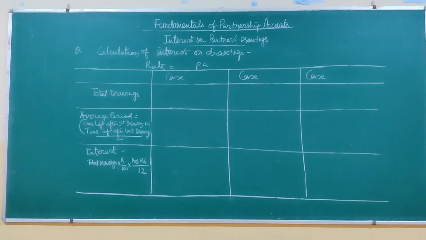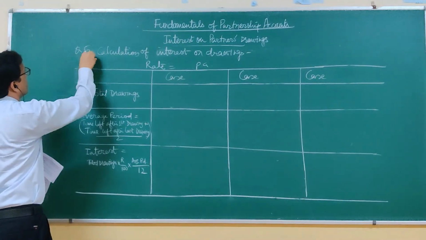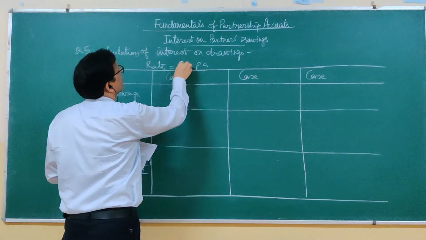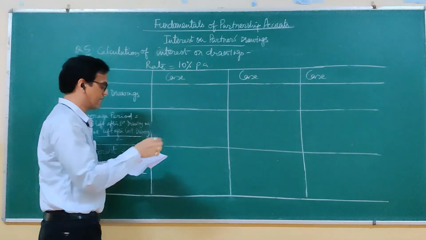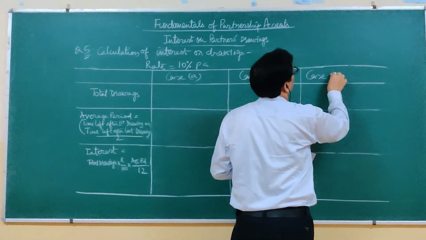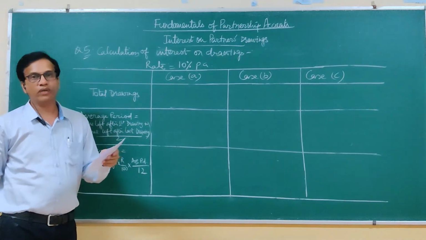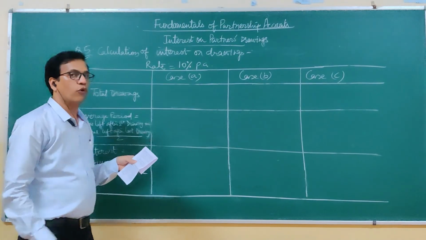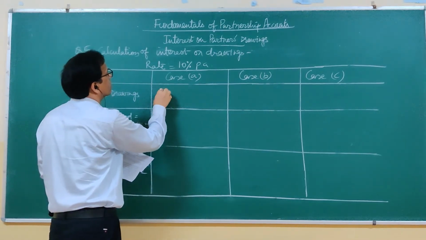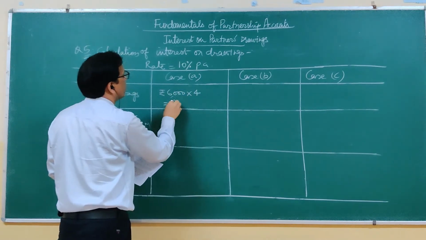So in this question number 5, we will again require the same information. Rate of interest here given is 10% per annum. Cases are case A, case B, and case C. Drawings made per quarter is 6,000. There are 4 quarters. So in case A, the drawings is 6,000 rupees per quarter. So it will be 24,000 rupees.